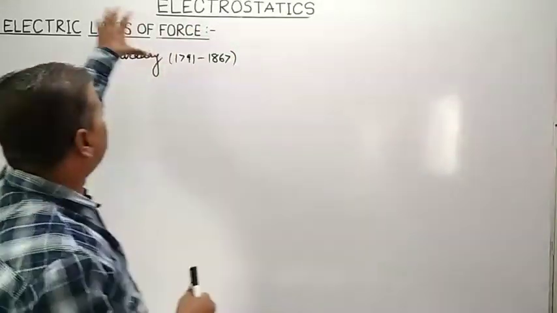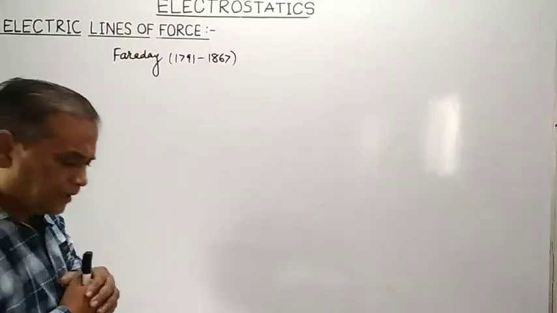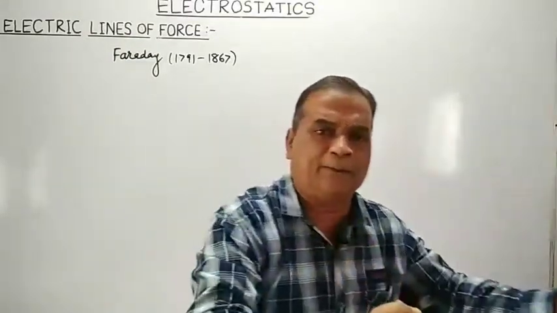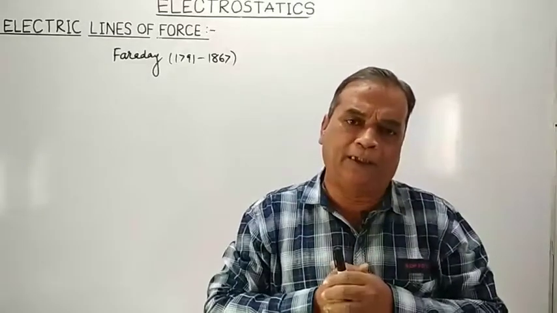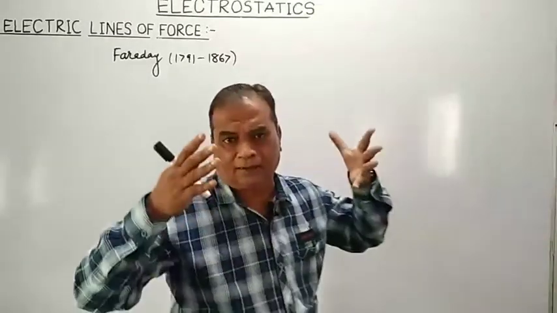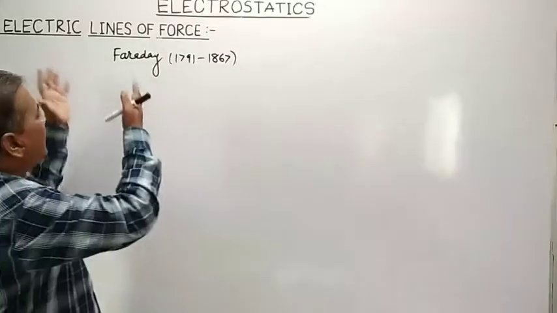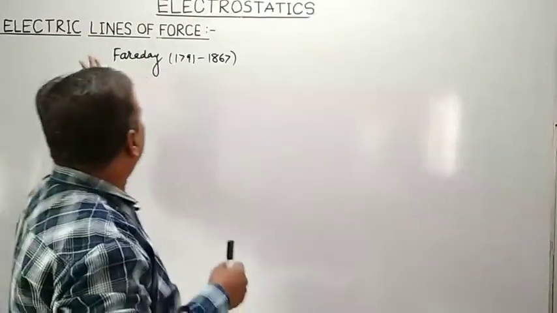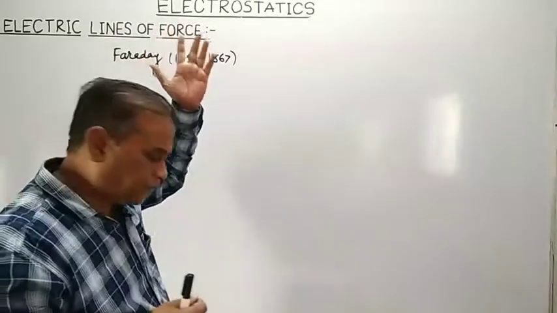Why did he introduce it? Just to visualize both electric field as well as magnetic field. To visualize the nature of electric and magnetic fields, Michael Faraday introduced the concept of lines of forces.